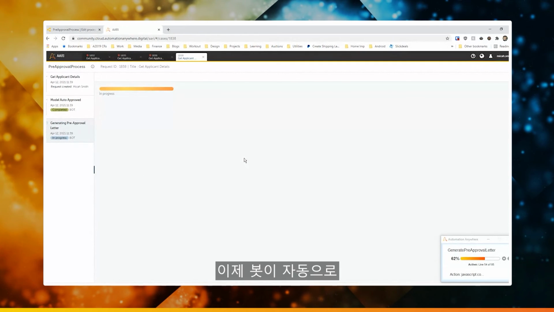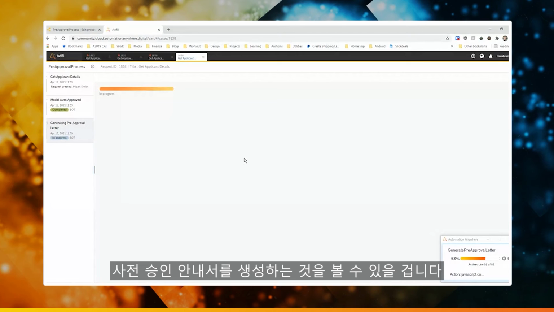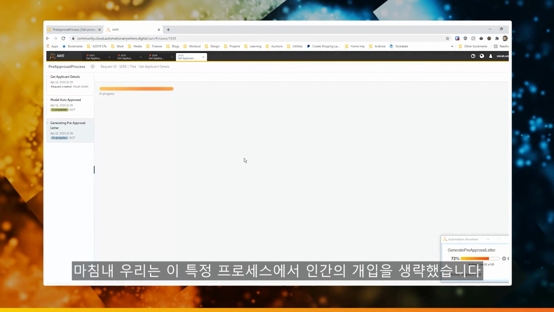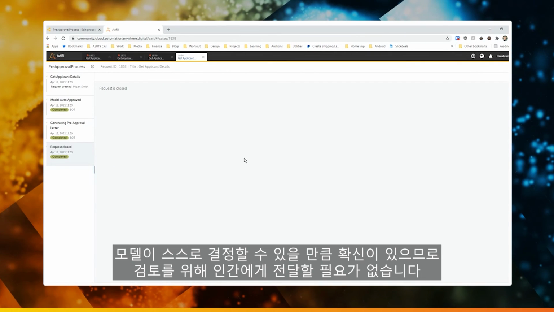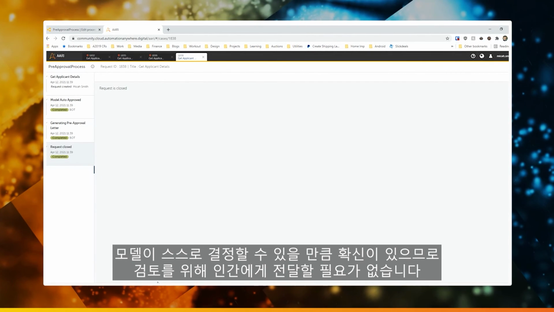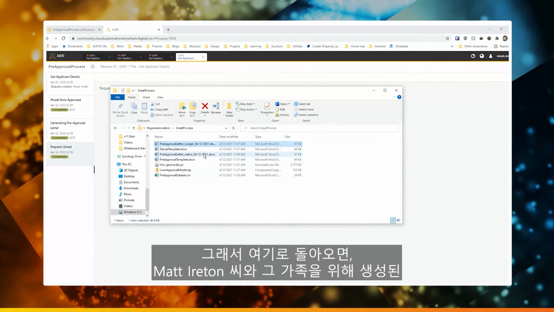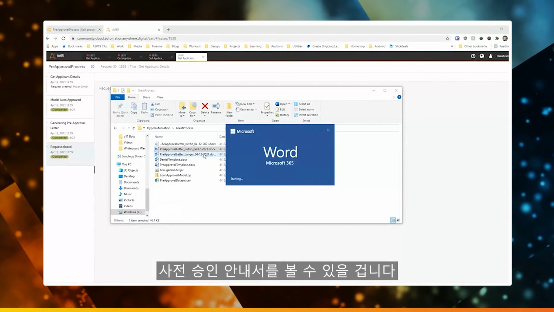And now we can see that the bot is going through and actually generating that pre-approval letter automatically. So we have essentially worked the human out of this particular process. We don't need to send this one for review because the model was confident enough on its own to make that determination. And so now if I come back out here, I should see I have a pre-approval letter generated for Matthew Ireton and family.